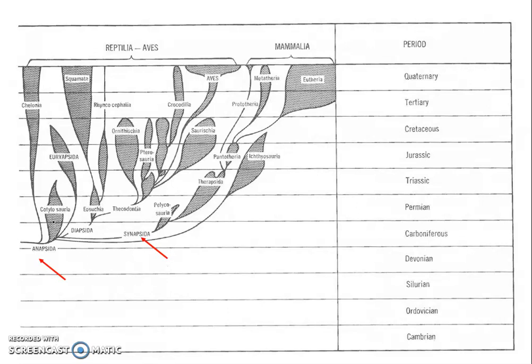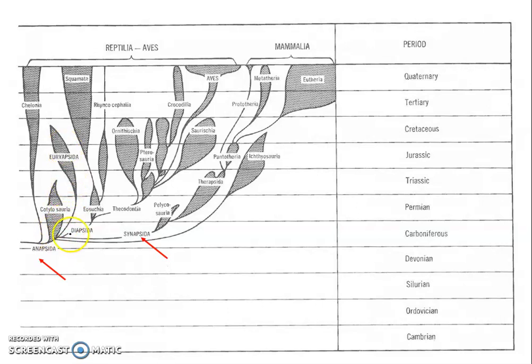Seymouriamorpha is the connecting link between the amphibians and reptiles. They show characters of both amphibians as well as reptiles at the same time. From Cotylosauria, reptiles evolved, and this evolution occurred in different lines, leading to diverse groups of reptiles. From Cotylosauria the Euryapsida arose.